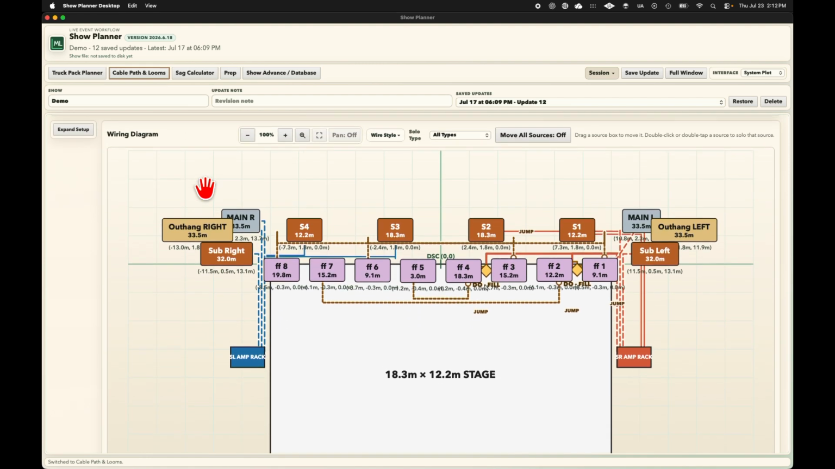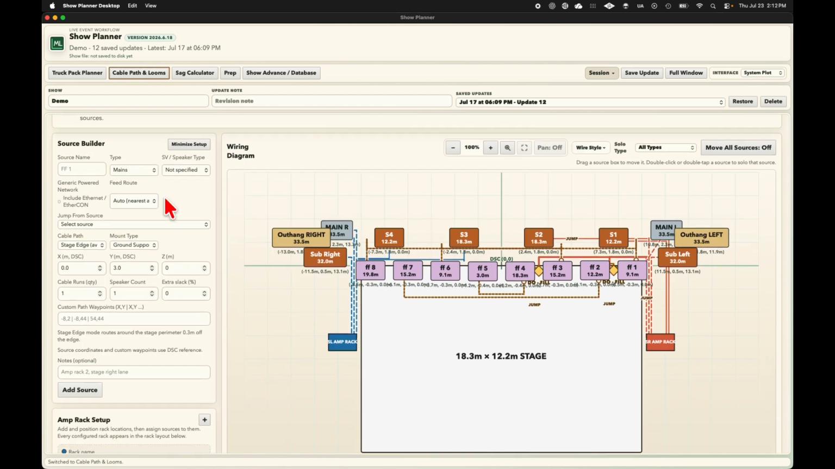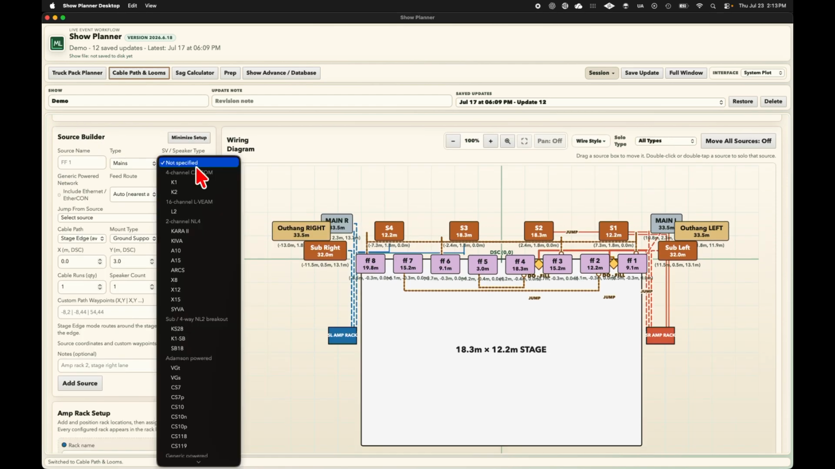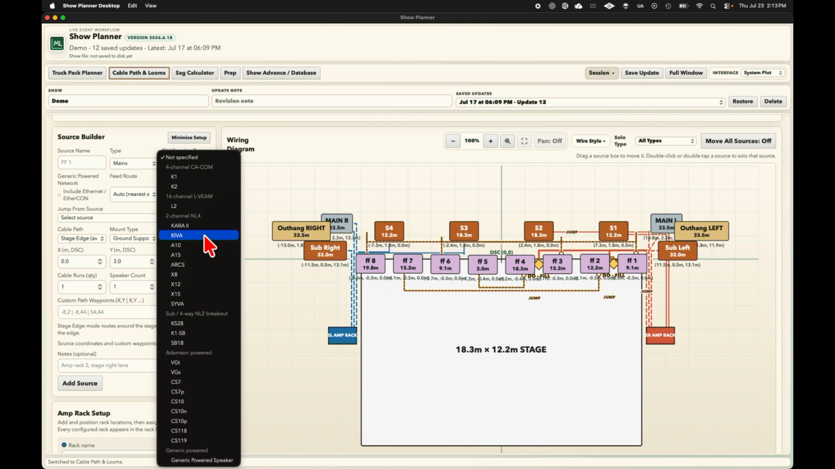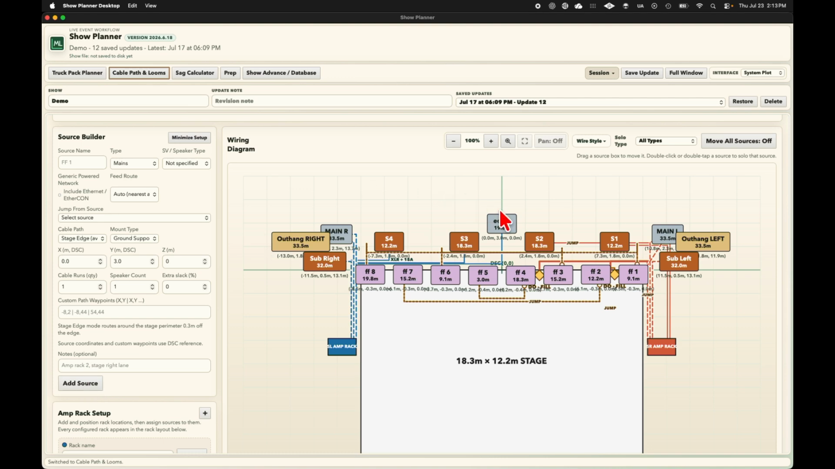We can add our own sources as well. So we have an option of all of our L-Acoustics products, Adamson products, and just a generic loudspeaker. So we're going to go ahead here and just add a generic. We're going to call it Eon 1. Add source. Here we go. We have our Eon.